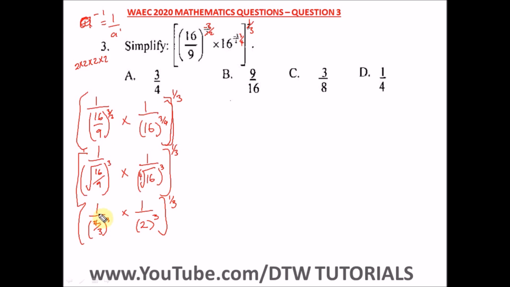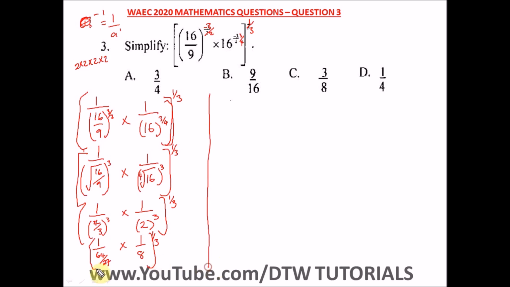So from here, what do we have now? We have 1. What is 4 raised to the power 3? 4 raised to the power 3 will give us 64. And what is 3 raised to the power 3? That will give us 27. So we have 1 over 64 divided by 27, times, what is 2 raised to the power 3? That would give us 1 over 8. Don't forget this.